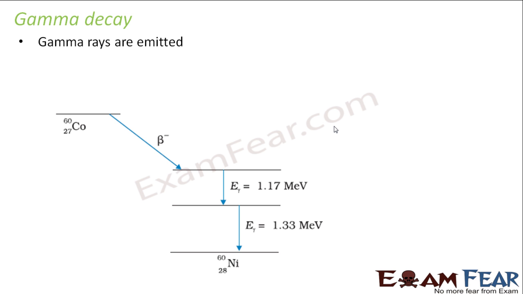Most of the nuclides, after an alpha decay or a beta decay, form a daughter nucleus. Now these daughter nuclides are formed in an excited state. Any object in an excited state is relatively less stable compared to the ground state, because anything is most stable when it is at the ground state. So anything in the excited state will always try to come back to its ground state. When this daughter nucleus tries to transit from the excited state to the ground state, it emits some radiation, and these radiations are known as gamma rays.